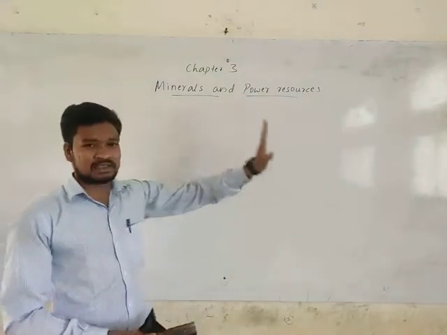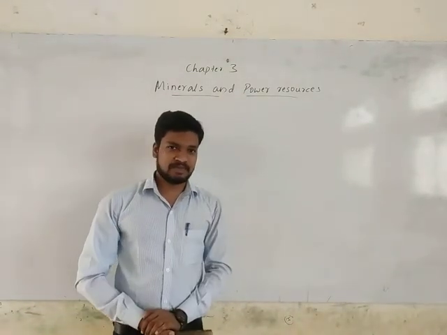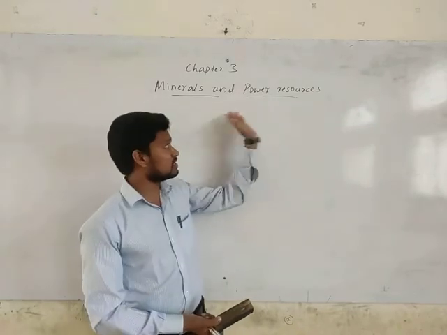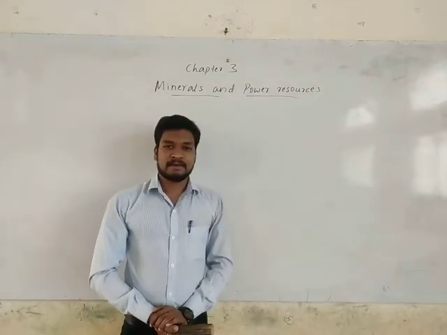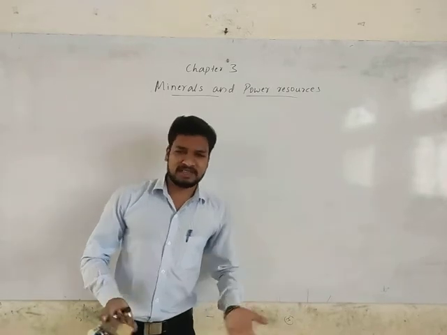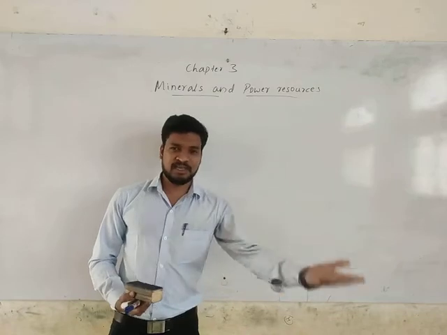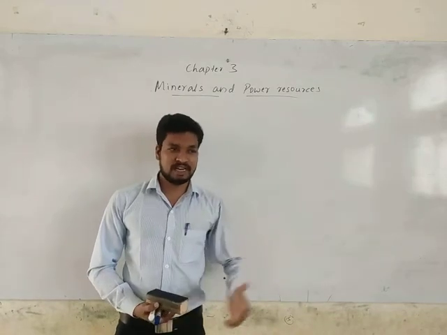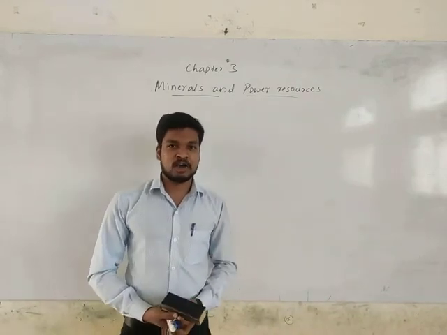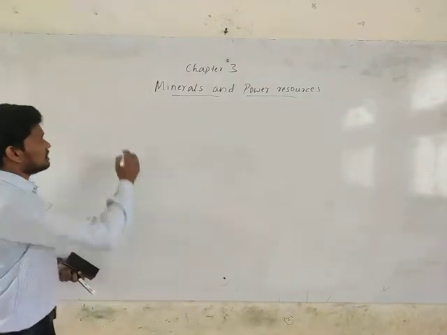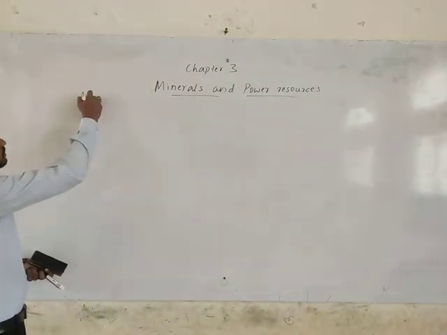But both things we basically get from nature. Naturally we get them, they are naturally occurring. Both things, minerals and power resources. Almost everything which is made by human beings has a base which comes from nature. So without wasting much of our time, let us discuss the concept.